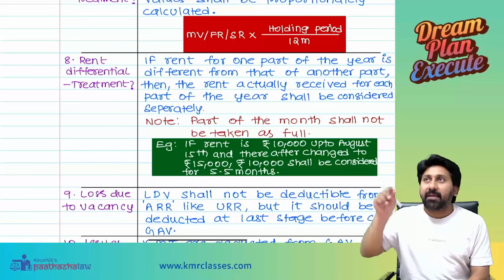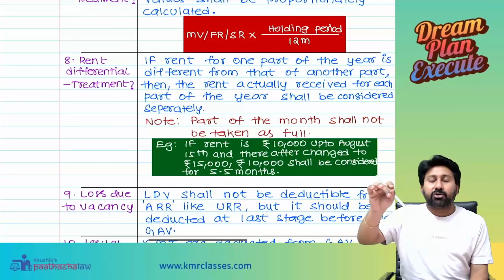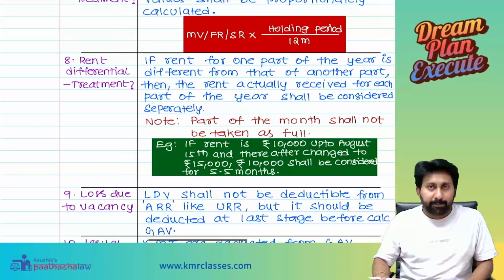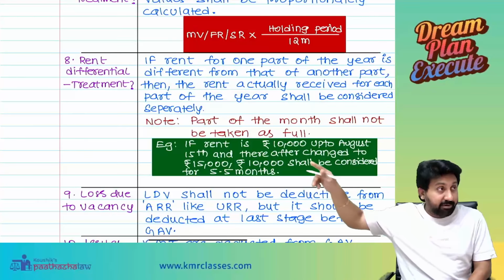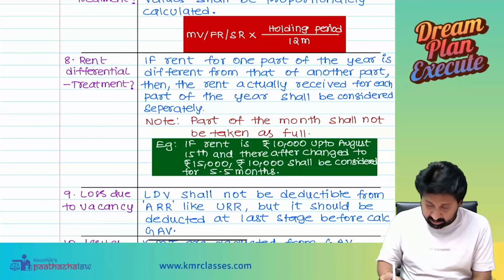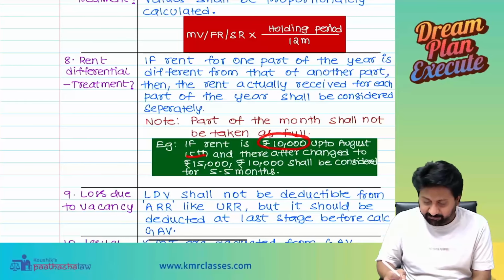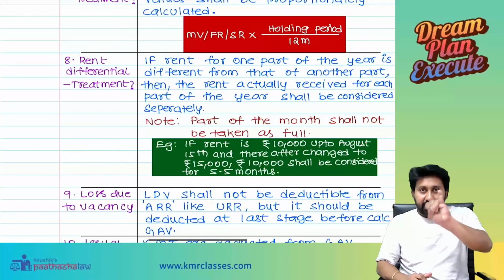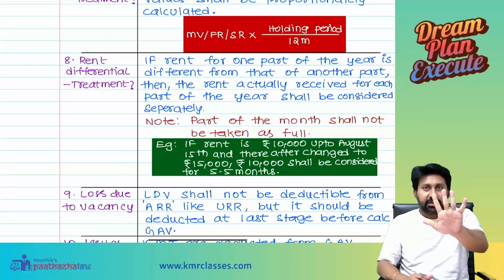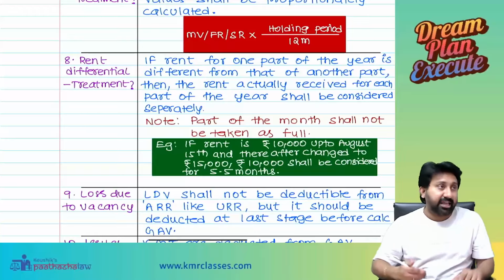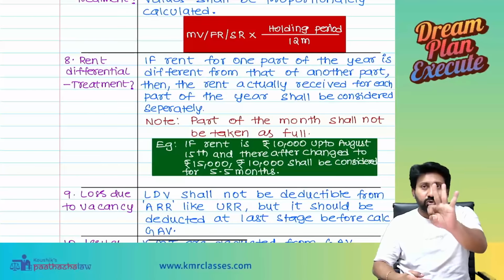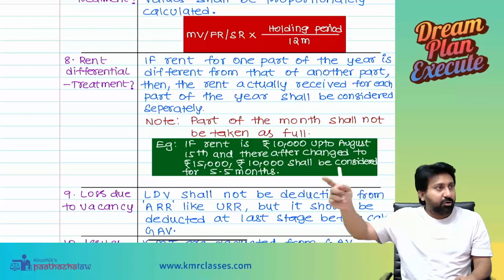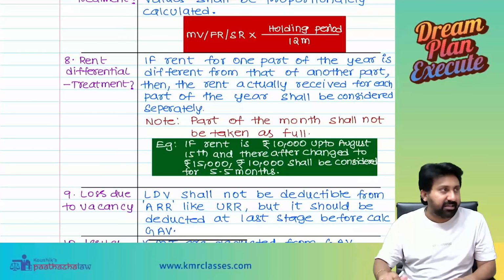For example, they will tell April to June 15. I am giving an example. If the rent is rupees 10,000 up to August 15, and thereafter changes to 15,000, 10,000 shall be considered for 4.5 months: April, May, June, July, and August is only half. So they will take only 5.5, 4.5, like that they will consider.